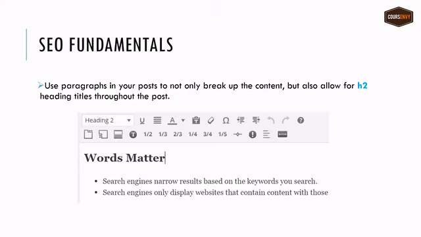Finally, you want to use paragraphs in your post to not only break up the content, but also allow for H2 heading titles throughout the post. So below is an actual image of a WordPress post. As you can see, I can change the heading title to H2, and this is another element that Google's algorithm looks at. So this is a great place to not only plant that keyword, but also varying forms of that keyword.